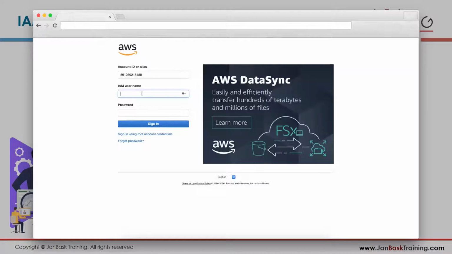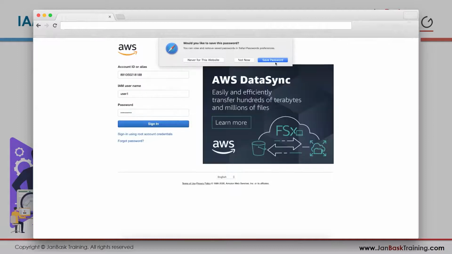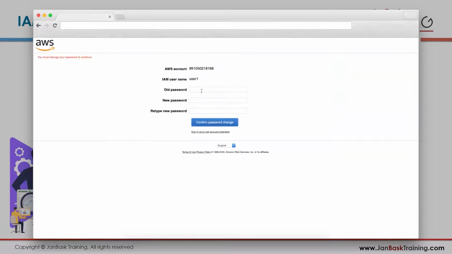The user was user1. Enter his password. Click on sign in. Not now. See, now he is asking me to change my password because this is the first time I'm logging in. So let me change my password.